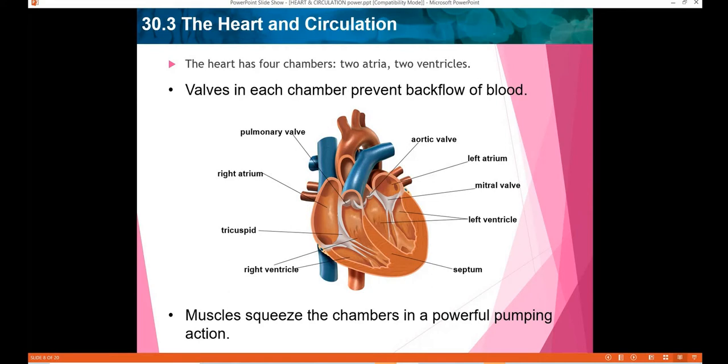Okay, so this is the structure of the heart. As you can see the 4 chambers, 2 atria and the 2 ventricles, and you can also see the valves in each chamber that prevent the backflow, which is the pulmonary valve and the aortic valve. And you can also see the septum, which is a separation between the 2 ventricles. And what do the muscles do? The muscles squeeze the chambers in a powerful pumping action. So actually your heart is working like a powerful pump, pumping the blood 24 hours a day.